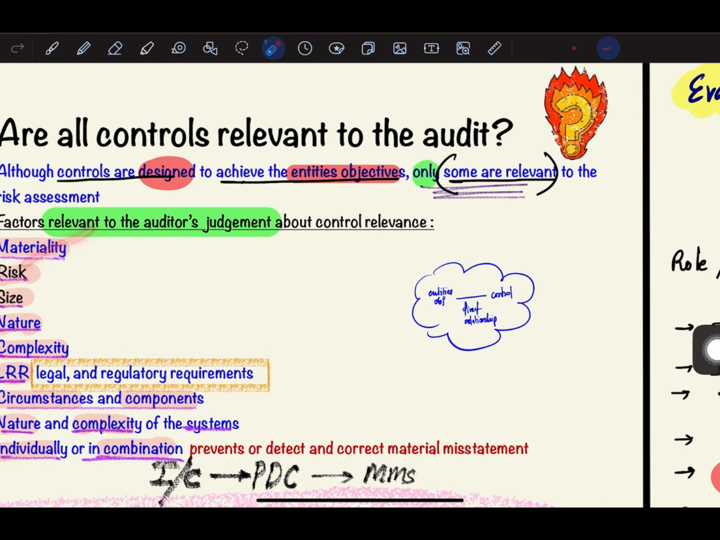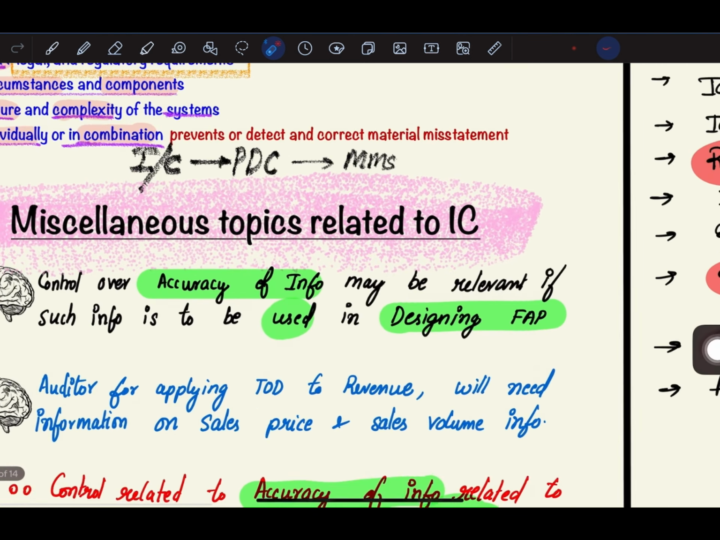The first factor is materiality. He will use the controls which are relevant in order to set the materiality level. Next, risk, the size, nature and complexity of the entity, the legal and regulatory requirements, the circumstances and components, and the nature and complexity of the systems which individually or in combination prevent, detect or correct material misstatements.